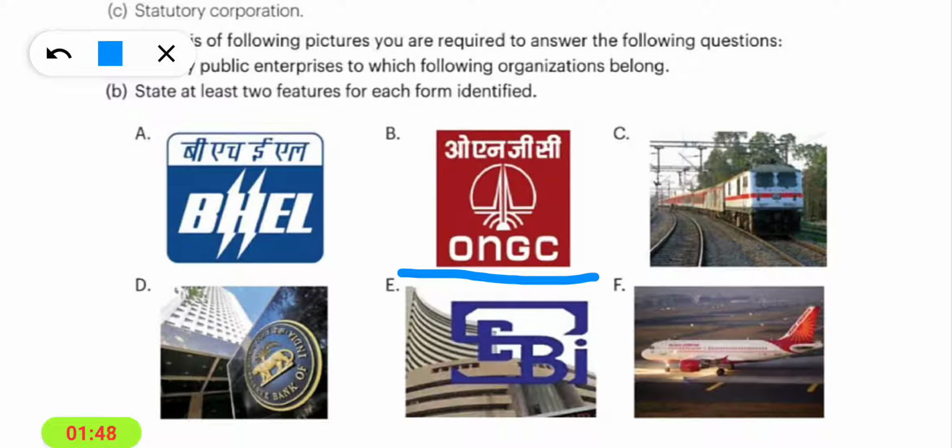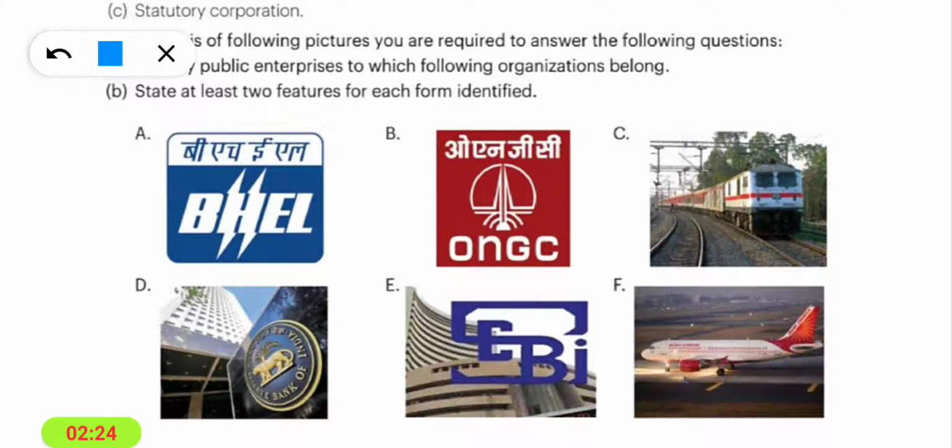So the next image is of ONGC, Oil and Natural Gas Corporation. This picture belongs to a statutory corporation, that is, a public corporation. So the two features of public corporations are: these are formed by passing a special act in the parliament. These are operated, controlled and managed by the central or state government. Alright, now see the third image.